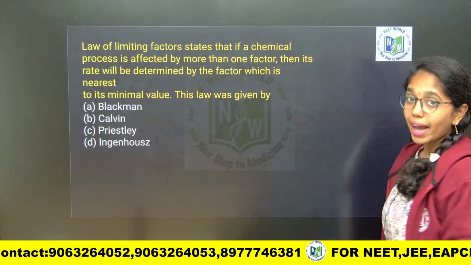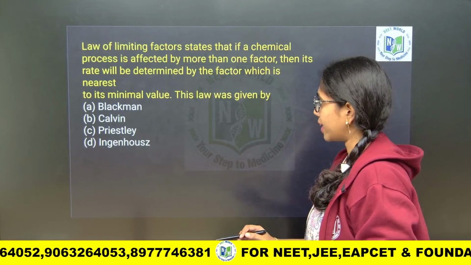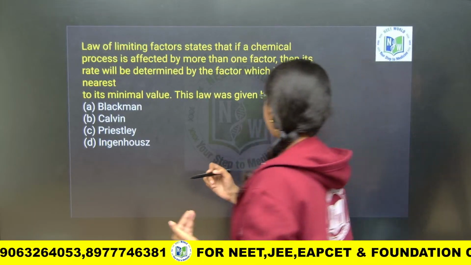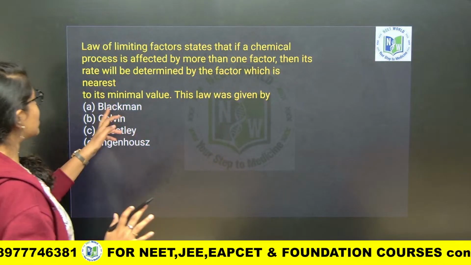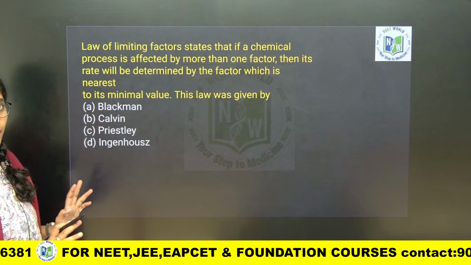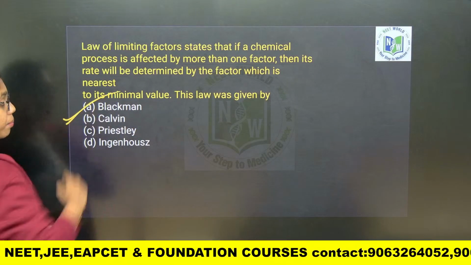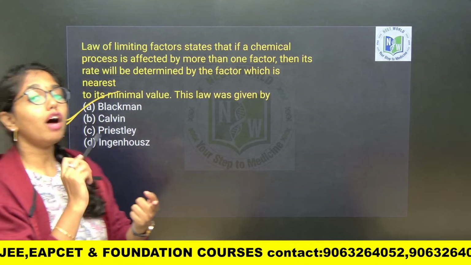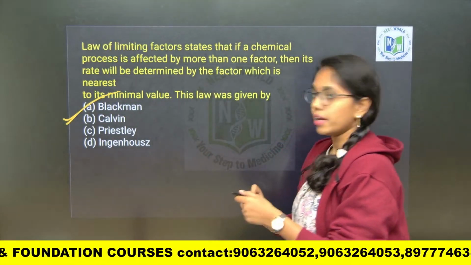Law of limiting factors states that if a chemical process is affected by more than one factor, then its rate will be determined by the factor which is nearest to its minimal value. This law is given by whom? Obviously Blackman, the law of limiting factors, in the year 1905. Fine ma.